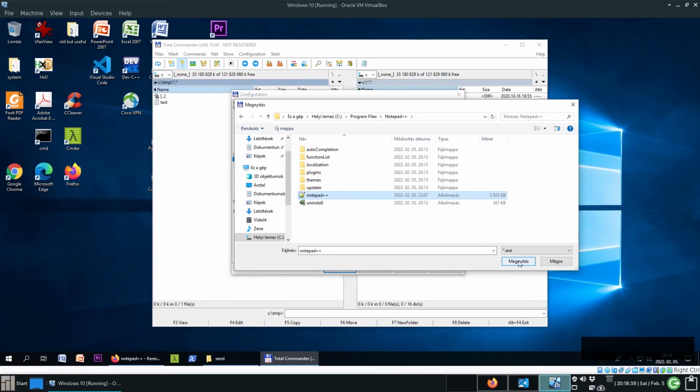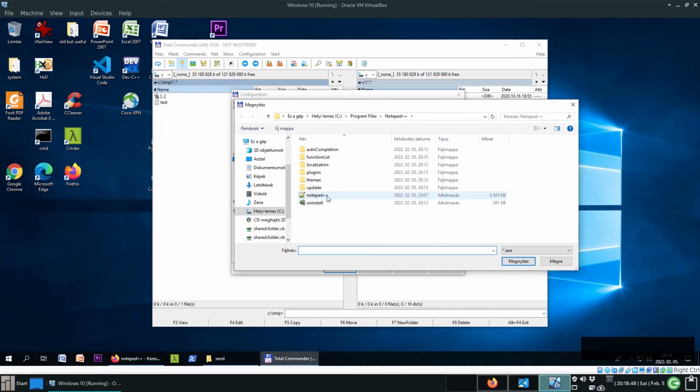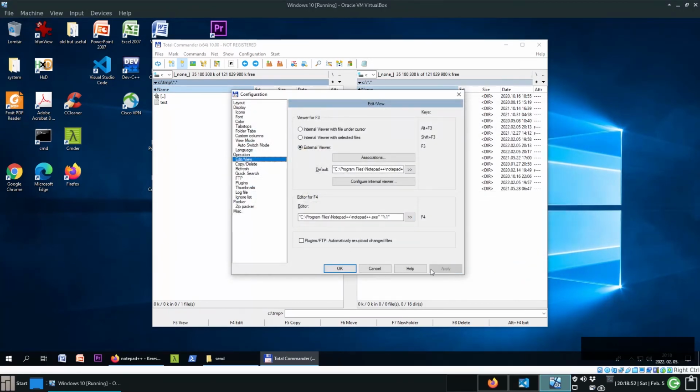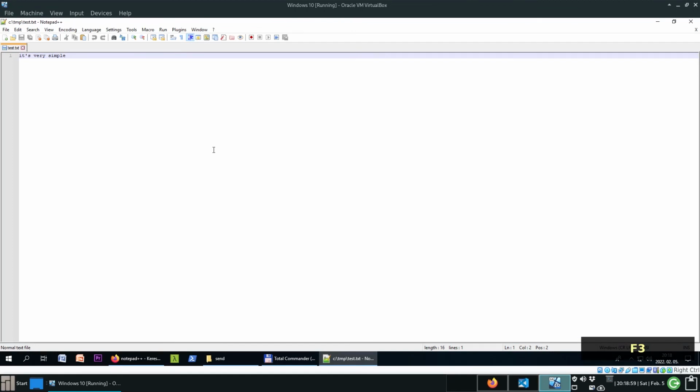Select it, open, good. And when we press F4, instead of Notepad, again we want to use Notepad++. Select it again, open, good. Apply, OK. And now, if I press F3, this file will be opened with Notepad++.